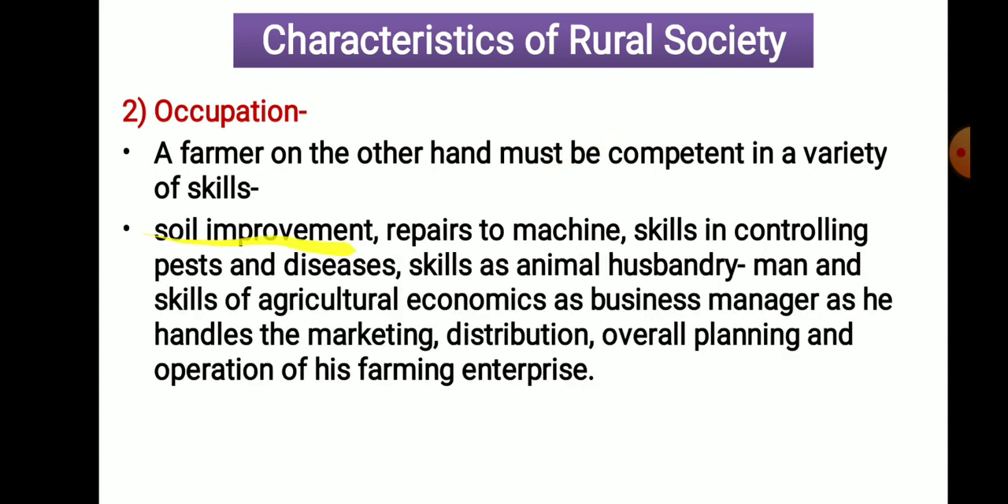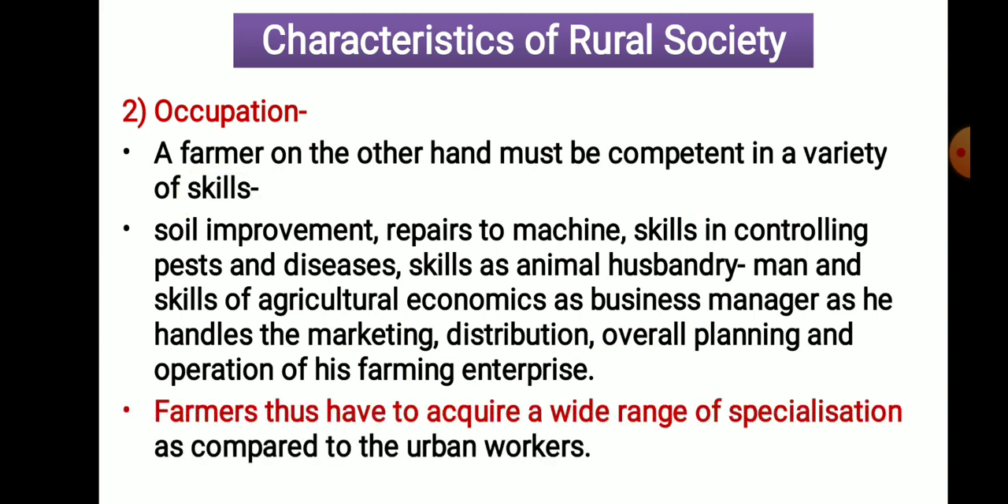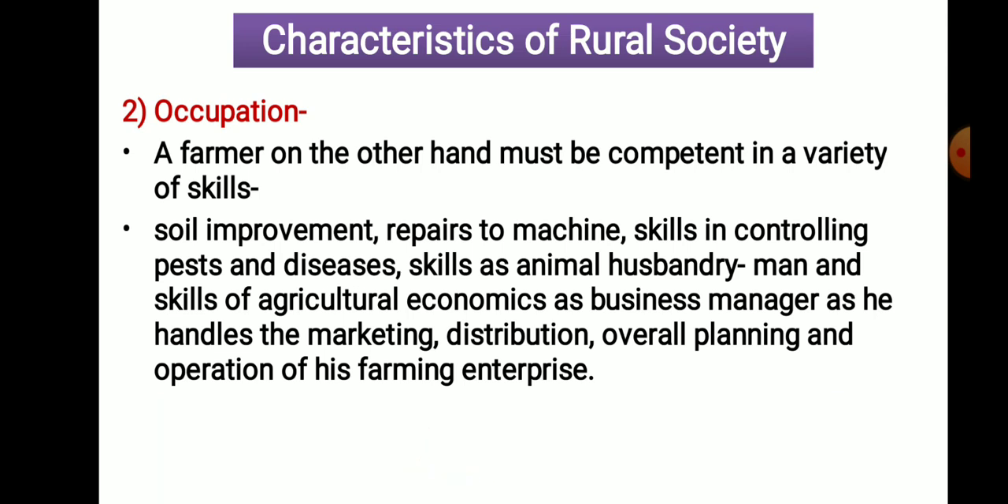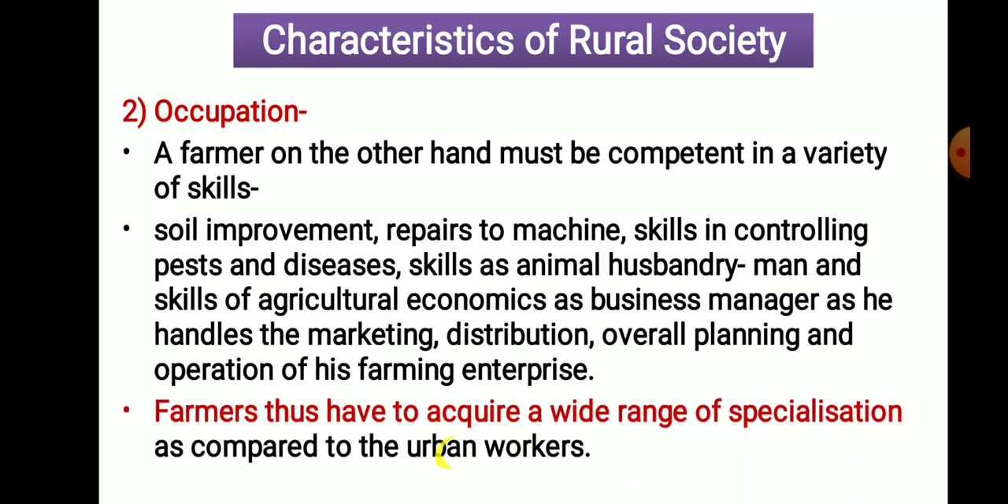For example, soil improvement, repair of machines, skills in controlling pests and diseases, skills in animal husbandry practices, skills in agriculture economics, business management, marketing, distribution. All tasks he needs to perform by himself. That means he needs to adopt a wide variety of skills. The farmer thus has to acquire a wide range of specialization as compared to the urban worker. Urban people need to adopt specialization, but related to only one skill. But here they have to adopt a wide range of specialization.